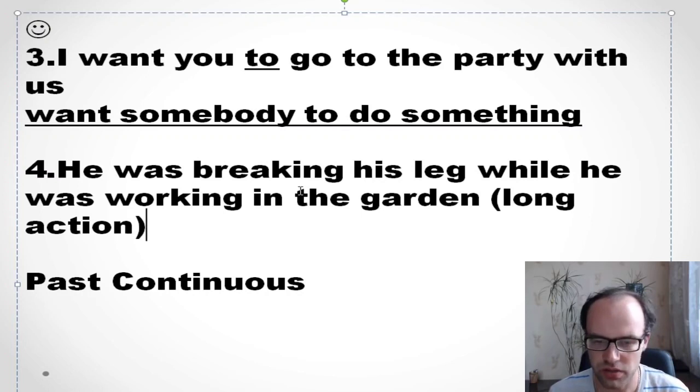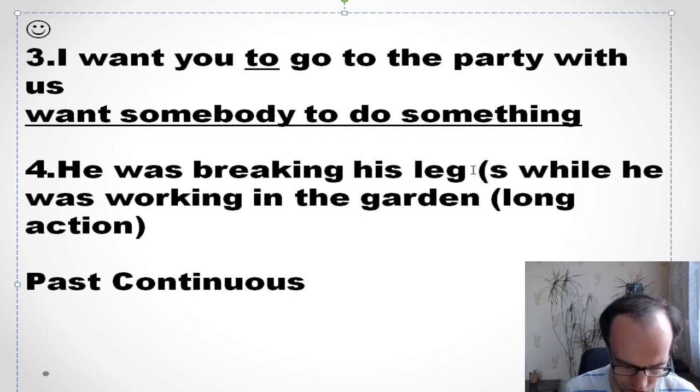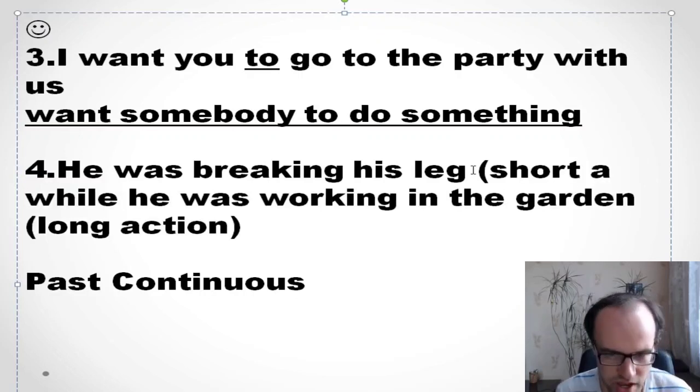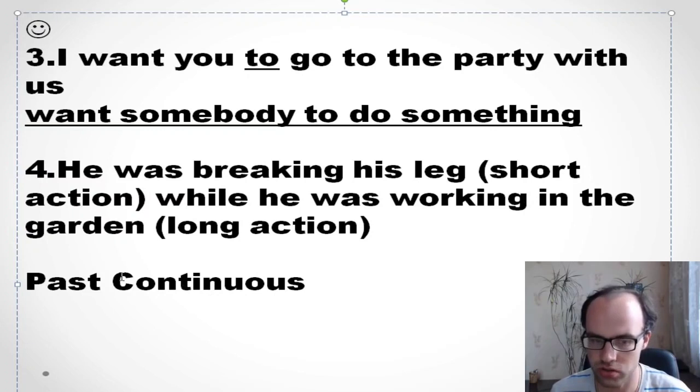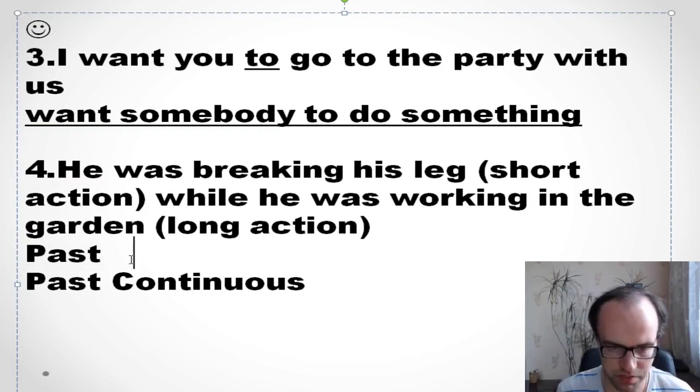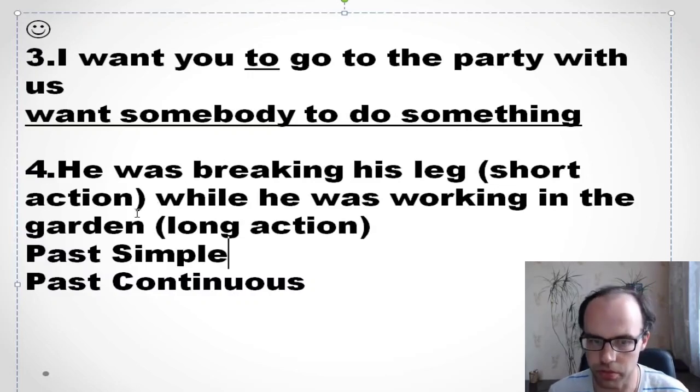Well, you know, I don't think that it's a long action. I think it's a short action, yeah? So I can't say that he was breaking and breaking and breaking his leg. It happened very quickly. So it's a short action. And if it's a short action, we need to use another tense. Not past continuous, but past simple, right?